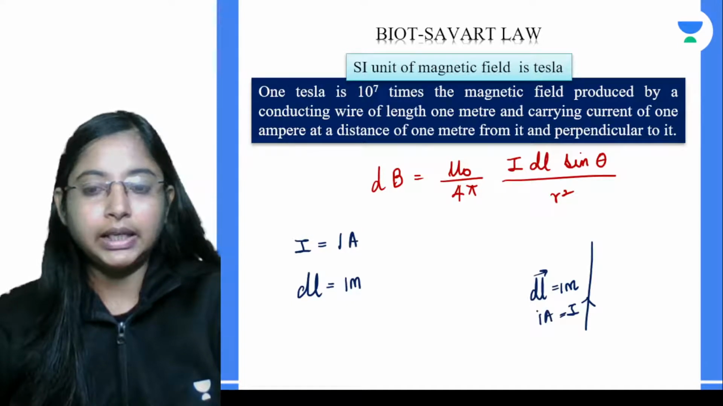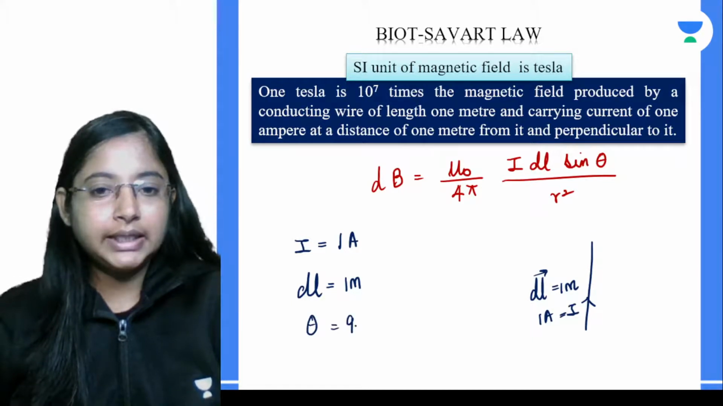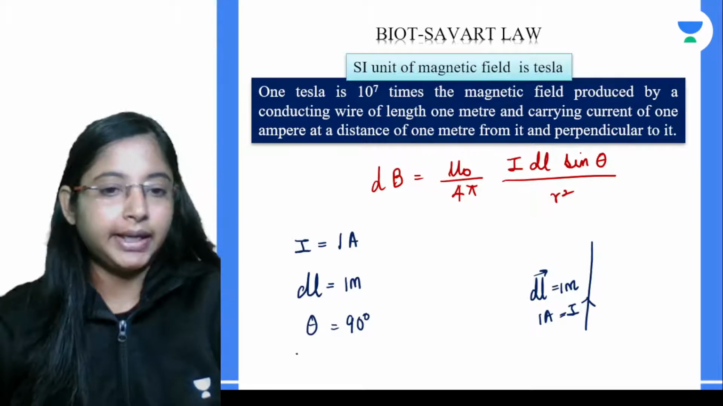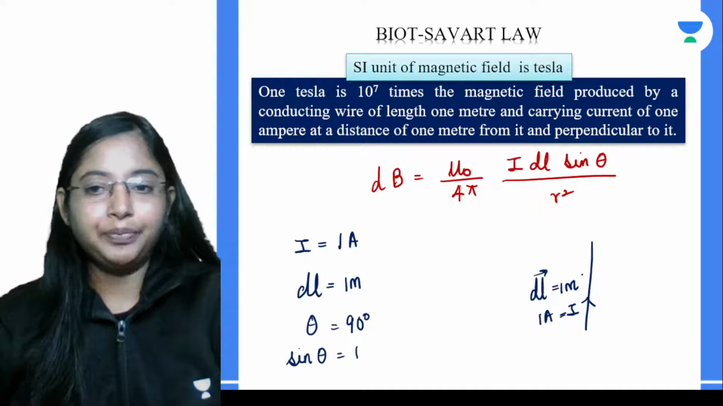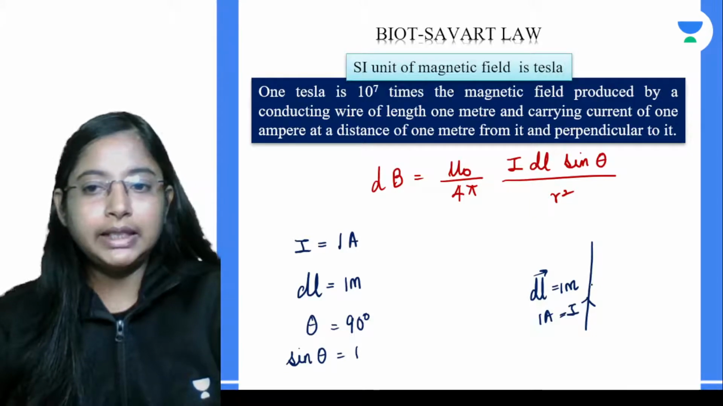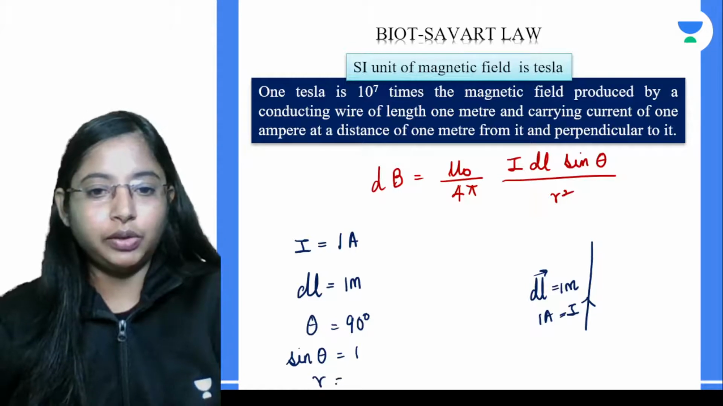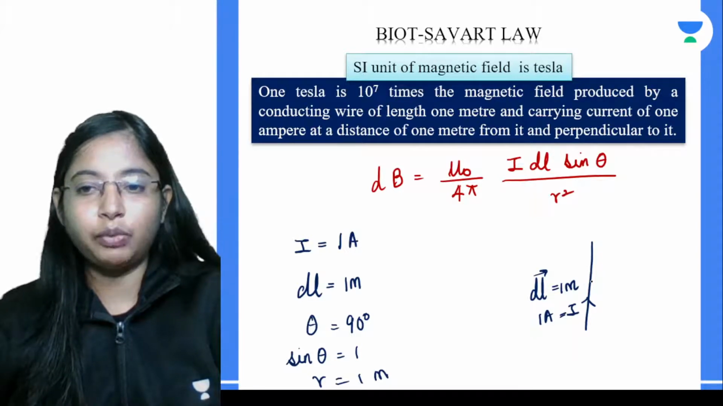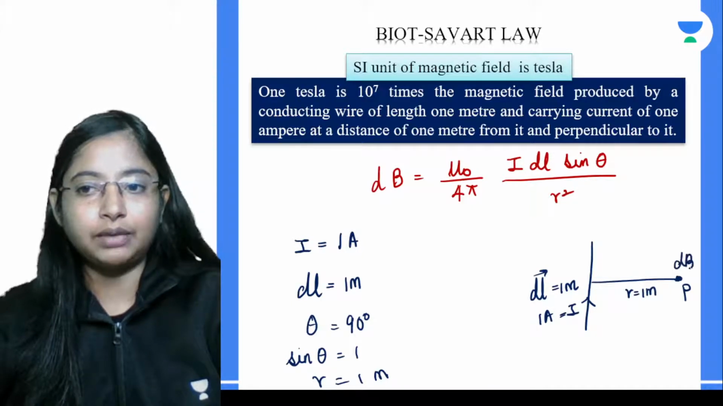So I is equal to 1 amp. Now we want theta equal to 90 degrees, and I'll explain why. Theta equal to 90 degrees means sine theta will become 1. Let's also make r equal to 1 meter. So from this wire, we move a distance of 1 meter, and at this point P we want to find the magnetic field.